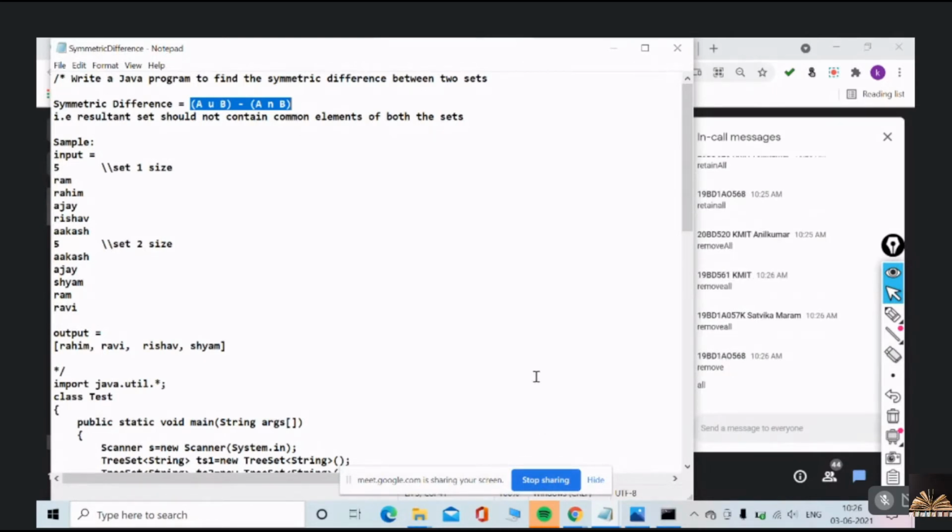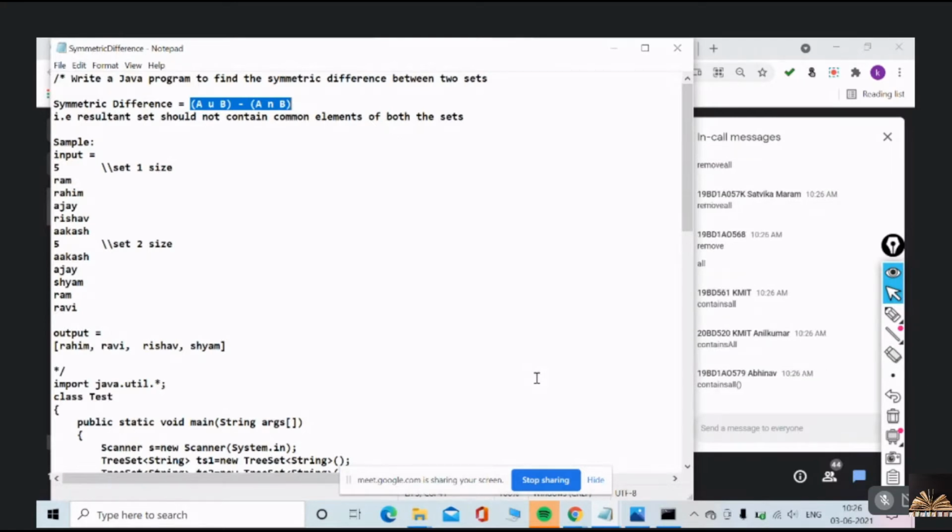Good. And subset means contains all. Very good. Right. So one thing, guys: after you have done A union B, you couldn't do A intersection B once again, because you need the original A. After union, this A would be changed, no?